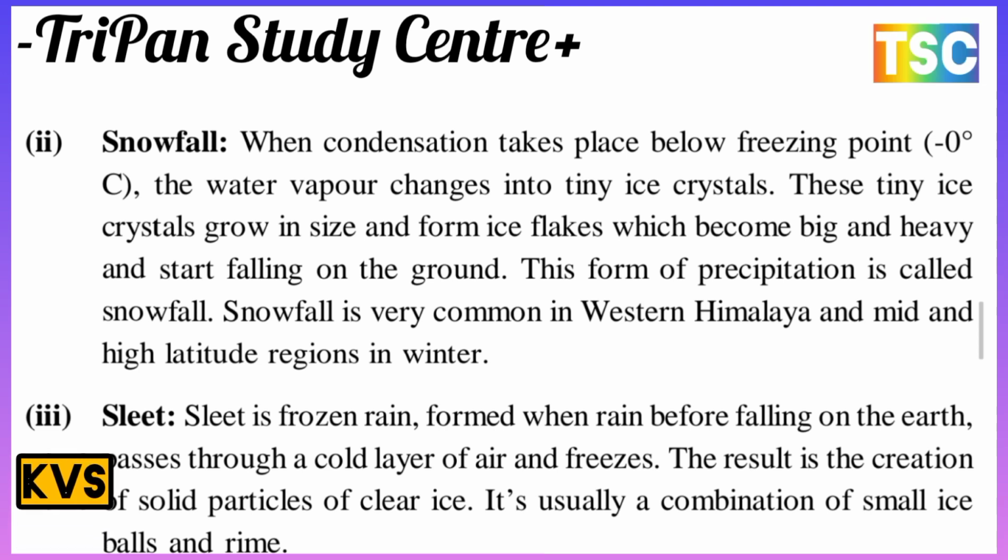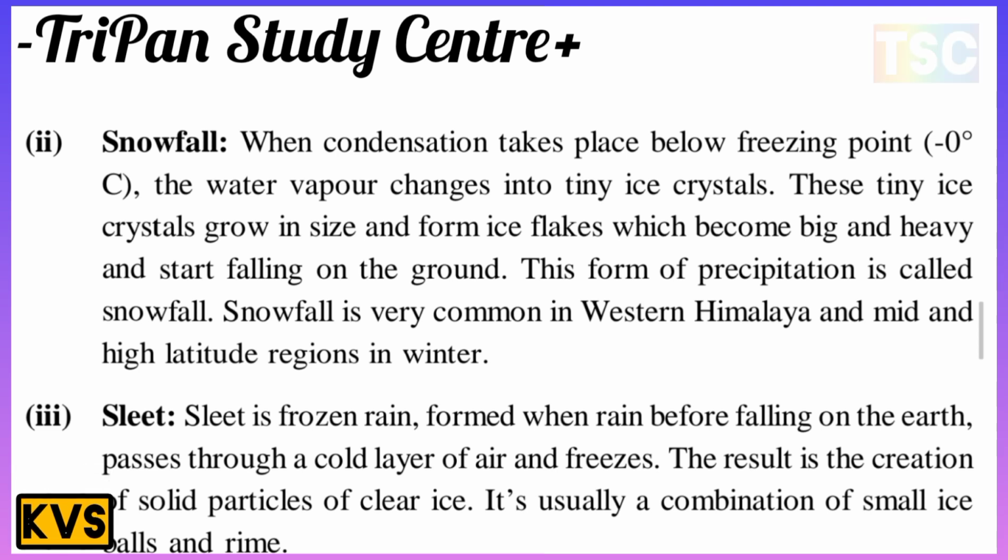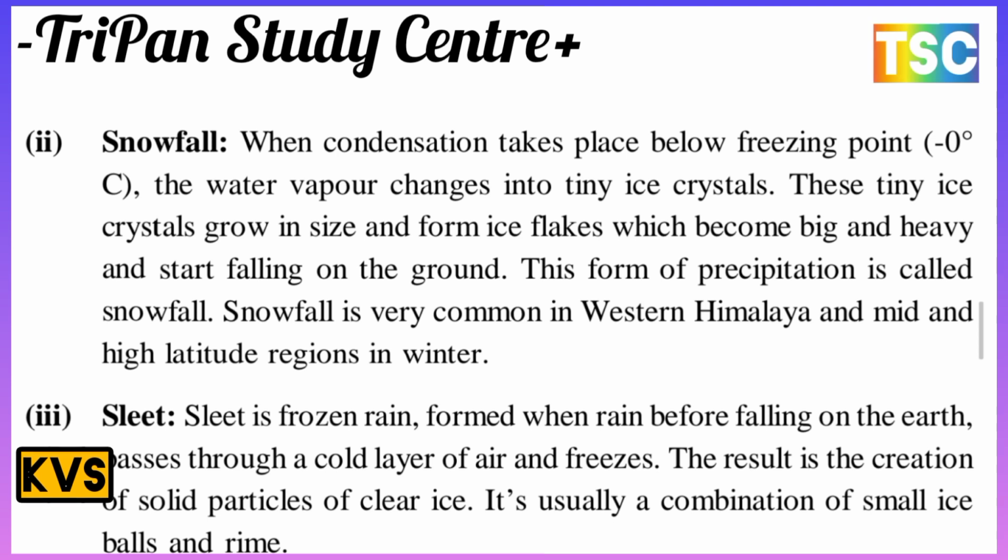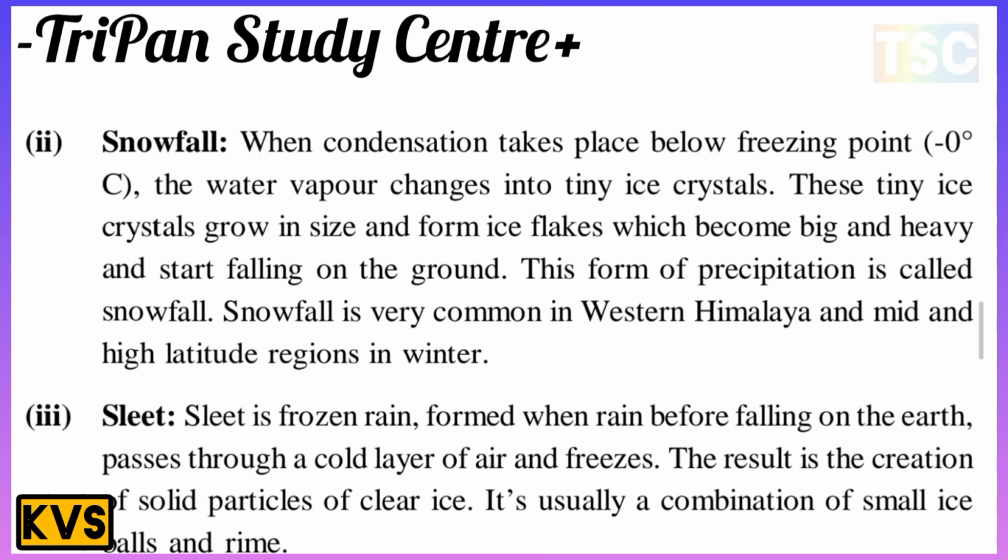And next, sleet. Sleet is frozen rain. It is formed when rain, before falling on the earth, passes through a cold layer of air and freezes. The result is the creation of solid particles of clear ice. It is usually a combination of small ice balls and rime.